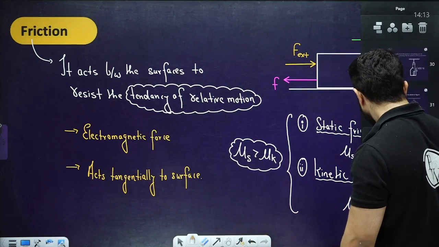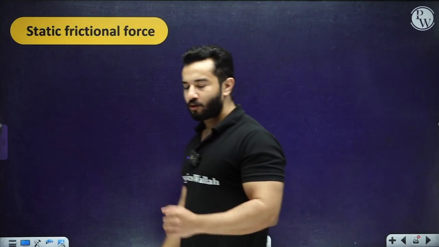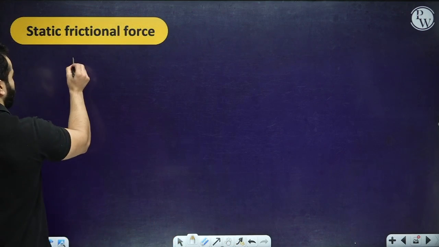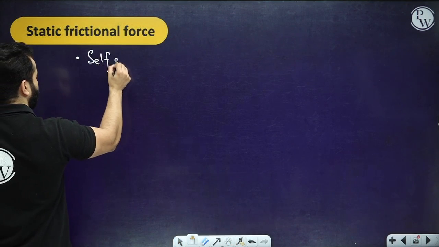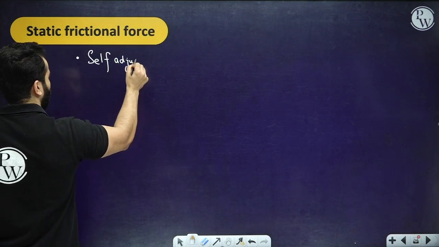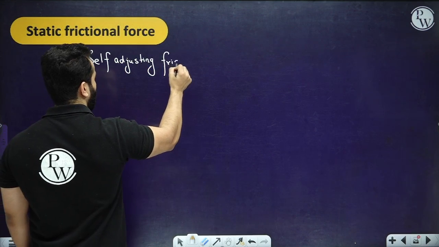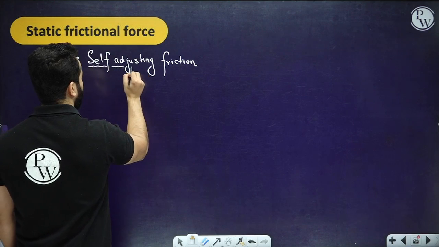Moving on, let's talk more about static friction. Static friction is actually a type of self-adjusting force. Why is that? I'll give you an analogy.